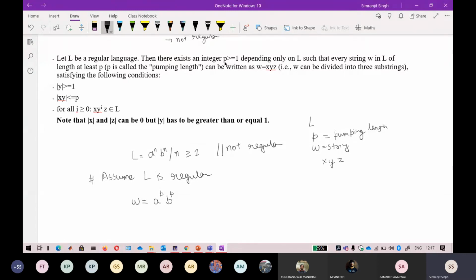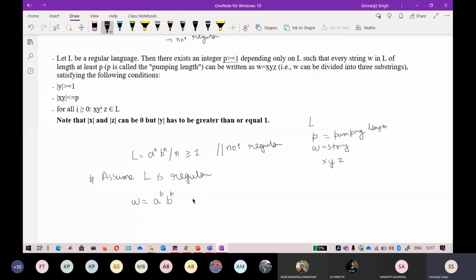So what is it telling us? There exists an integer p, which is greater than or equal to 1, depending upon the L. I just replace this n with p, the pumping length, because I have to pump the string, such that every string w in L has a length of at least p. Whatever the length of this is, it should be at least p.